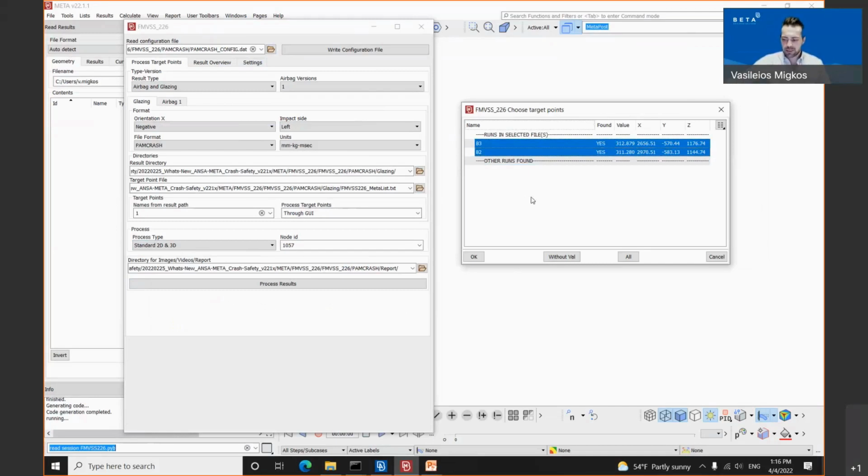The first step is that the head form hits the glazing without an airbag, and the second step is that the head form hits the airbag, the open airbag, without the glazing, without the side window. So the first window which opens up is for the simulation regarding the glazing. When the side window is closed, the first step of this protocol, I'm selecting both simulations also for the airbag.